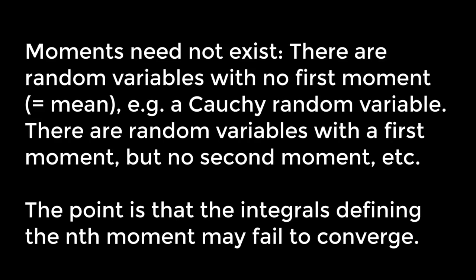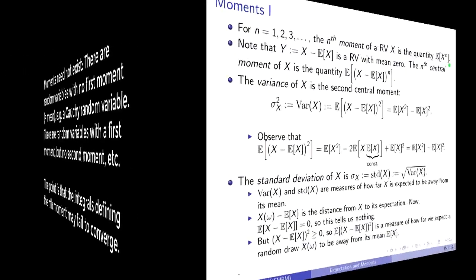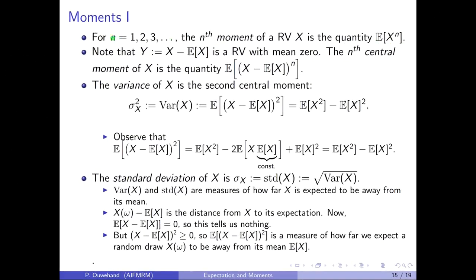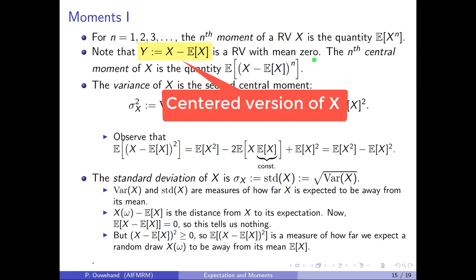The point is that moments are expectations, and expectations are defined in terms of an integral, and the integrals defining the nth moment may fail to converge. In that case, the random variable y, defined to be x minus the mean of x, is a random variable with mean 0.